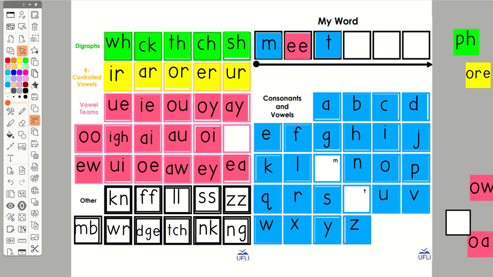Okay. Now I want you to turn meet into beet, and this is beet like a vegetable beet. Meet into beet. So I have eet, and I want eet. So I'm going to switch the M to a B. And now I have beet. Okay, next I'm going to change the B to an F.